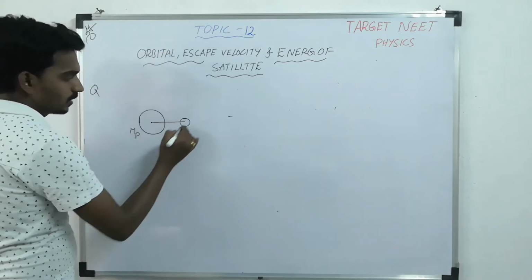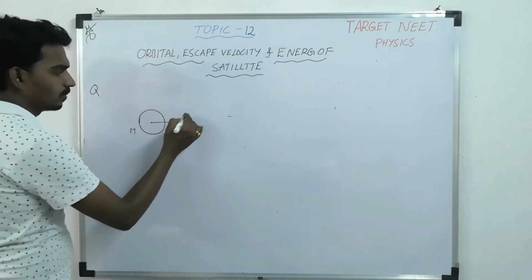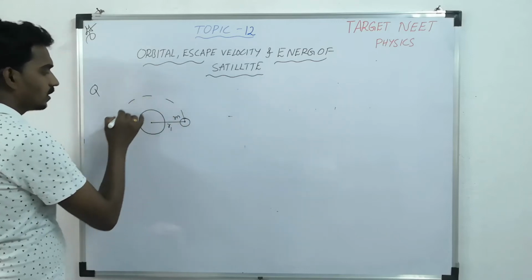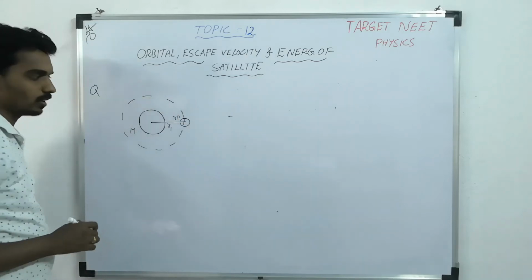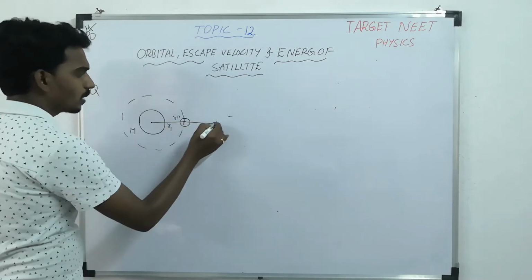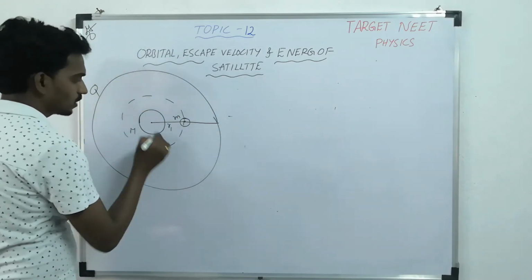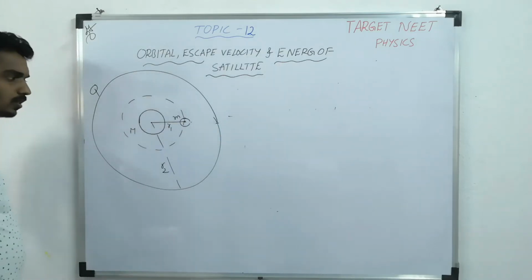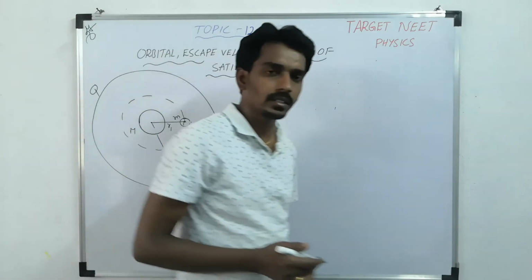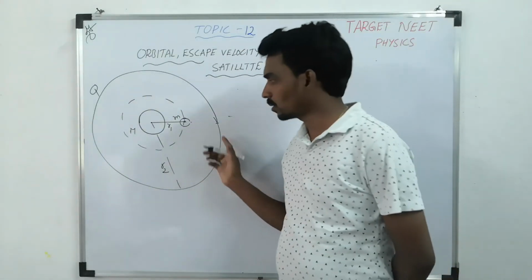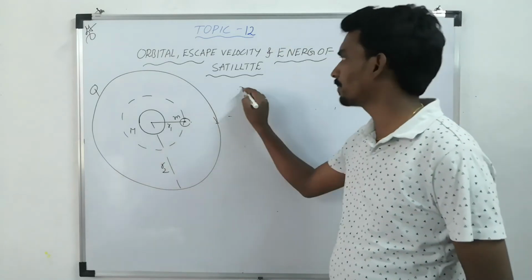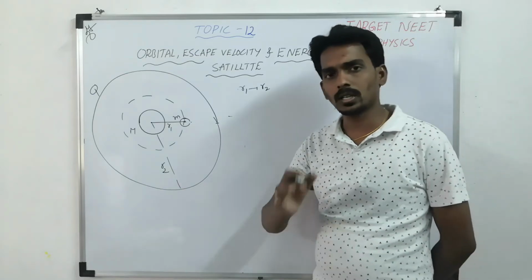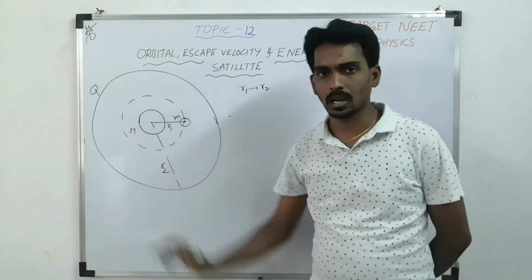Now this is the satellite, mass of the satellite, small m. It is revolving around the planet in an orbit of radius r1. Now you have to shift the orbit and the new radius, suppose, is r2. So you have to shift the satellite from one path to another path where the radius changes from R1 to R2.